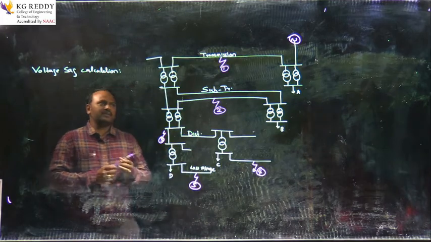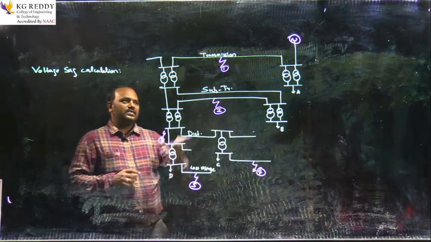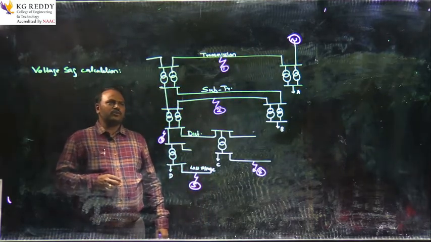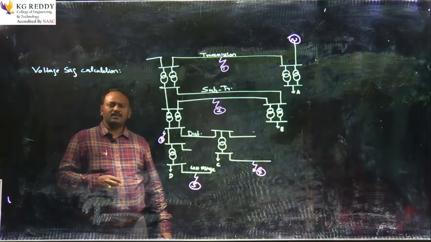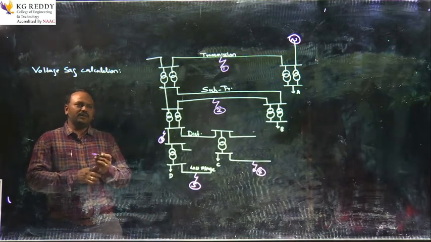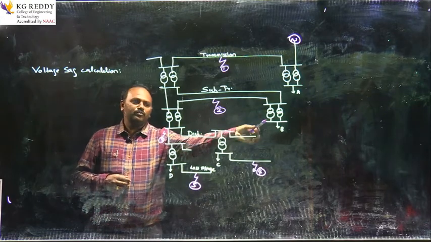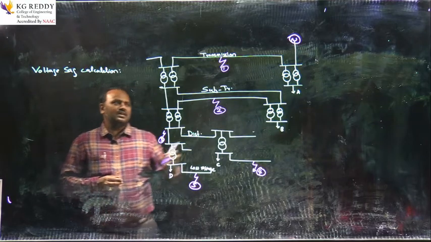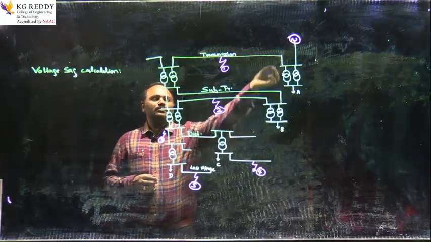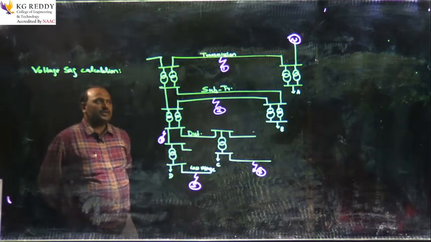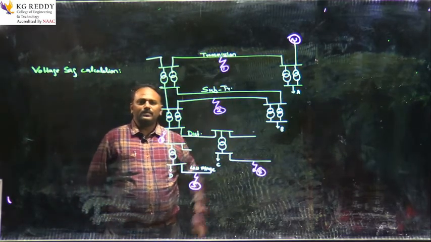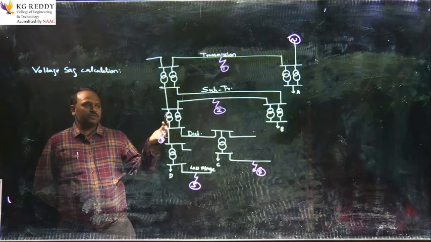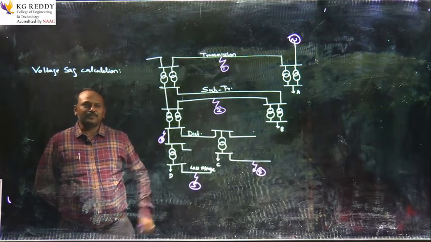When the fault is appearing at the transmission line, as we can see here, we have a generating station at load A. So, the effect of a fault at position 1 is that the voltage sag will be deeper for all the loads B, C and D when compared to A. The reason is the voltage sag is somewhat compensated by the generating voltage. Because of the presence of this generator at load A or at the transmission side, the voltage sag will be much less when compared to the positions B, C and D.